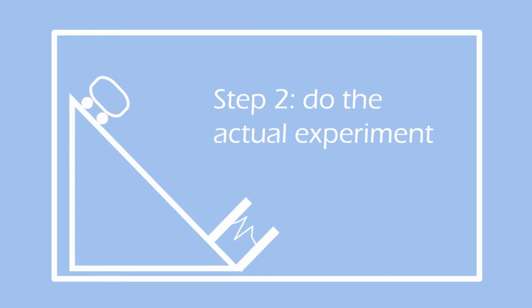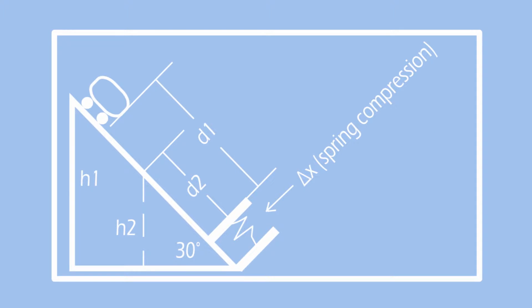0.0172. So after we found our coefficient of friction, we raised our track up by 30 degrees. We placed our car at height 1, and then we released it, and it went down at distance 1. When it hit the spring, it compressed the spring by 1 centimeter, bounced back up to a different height of height 2, then rolled back down a different distance of distance 2.